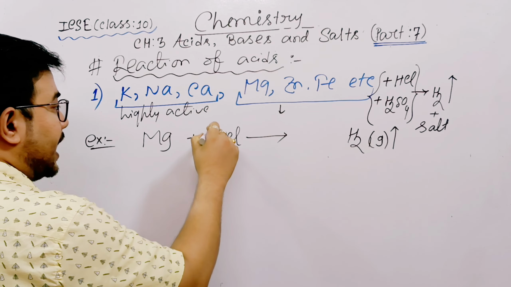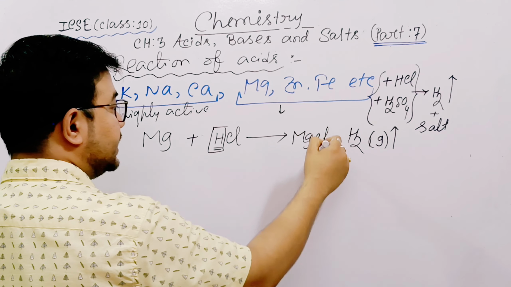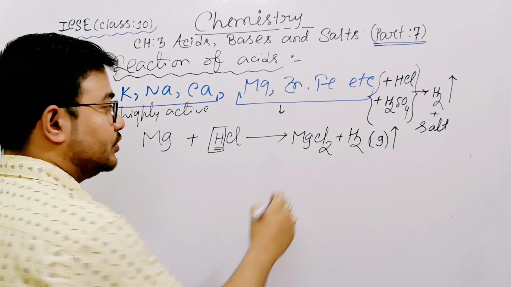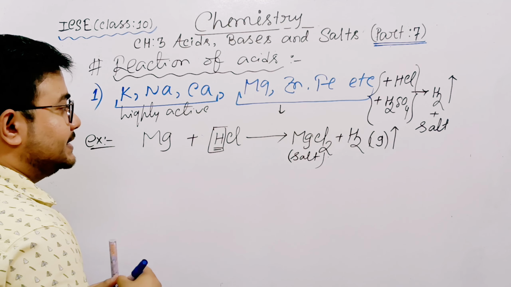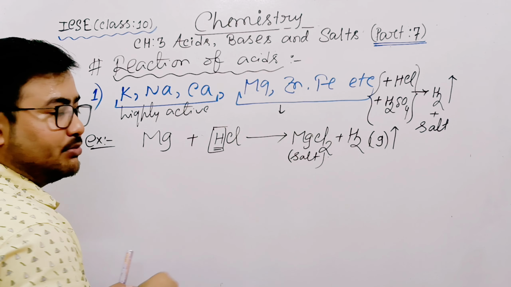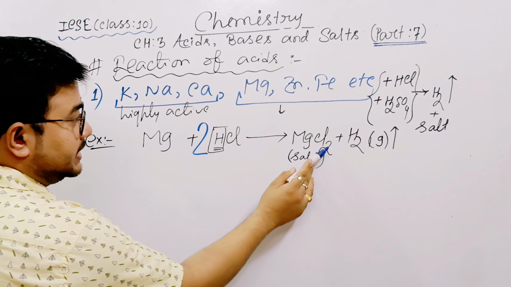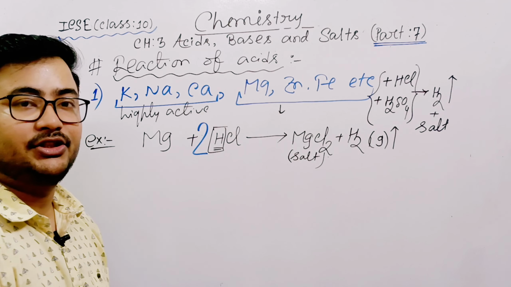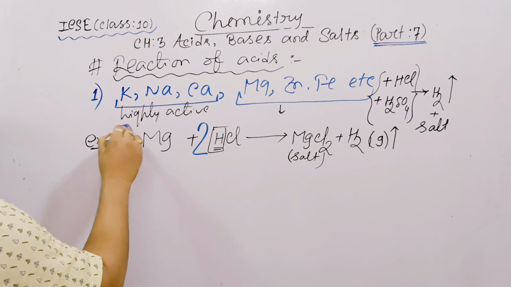See, after hydrogen we have Mg and Cl. So your answer is MgCl2, because all of you know magnesium chloride is a salt. If you want to balance it, magnesium is 1, so if you put 2 here, 2 hydrogen and Mg, 2Cl, MgCl2. Do you understand? So this is the first example.